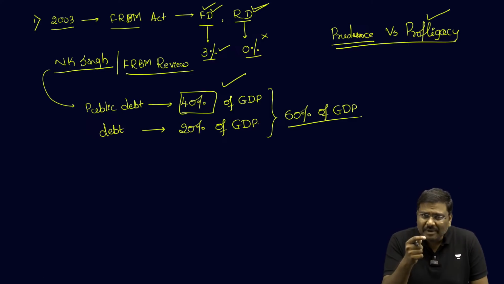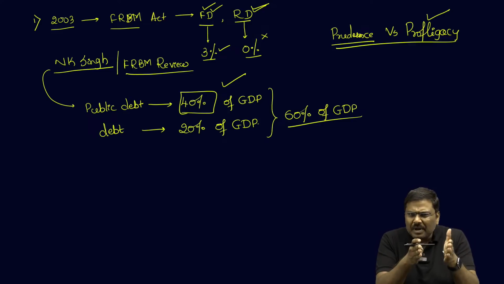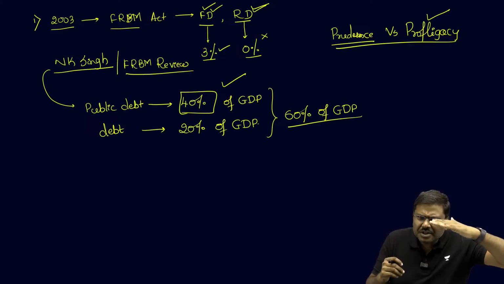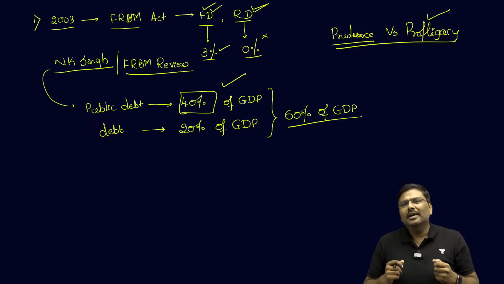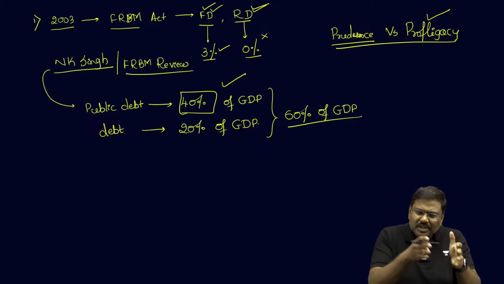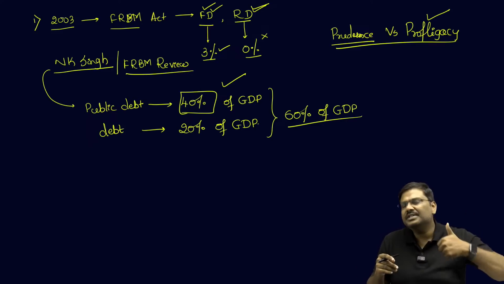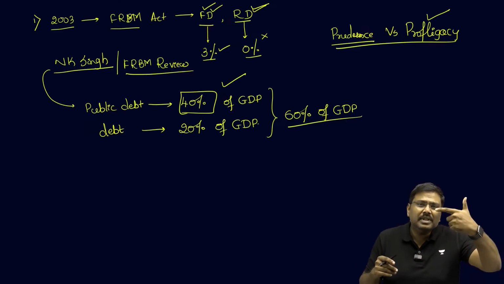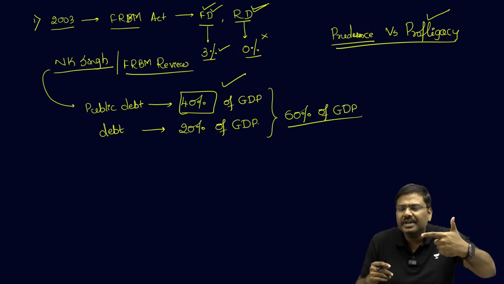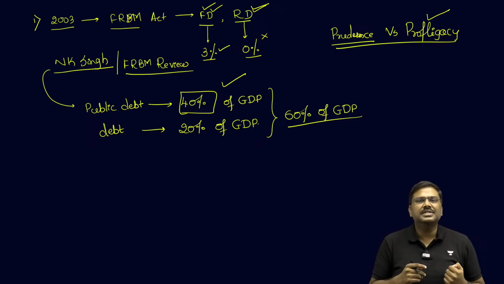In fact, the committee gave a pathway. They recommended from one year to the next year, how much should be the reduction in case of the debt of the central government, in the revenue deficit as well as fiscal deficit.